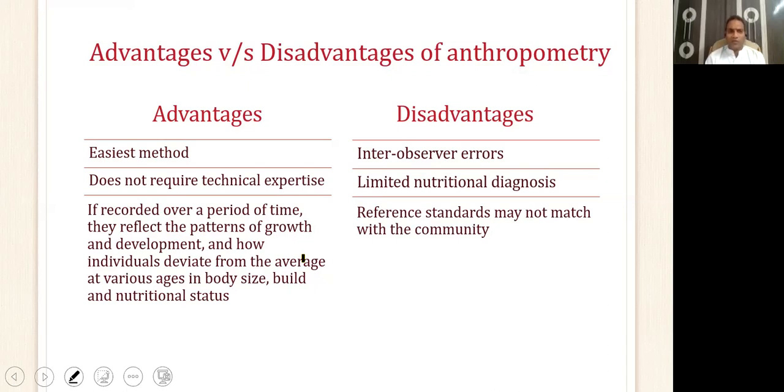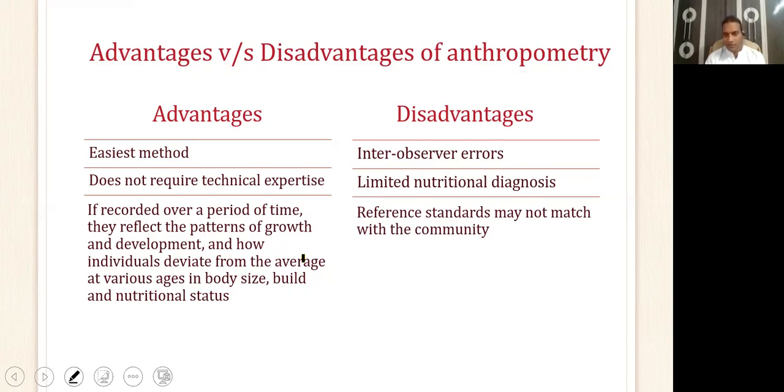If recorded over a period of time, it can reflect the pattern of growth and development. And it can also warn you if the individual is deviating from the average at various ages in body size, build, or nutritional status. But the disadvantages of anthropometry are that there will be inter-observer errors. It has limited nutritional diagnosis.